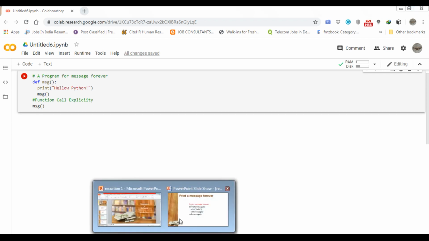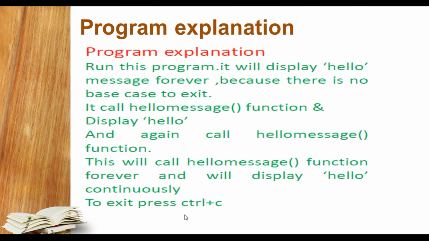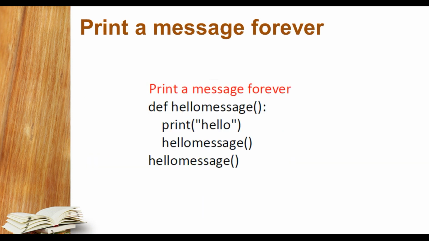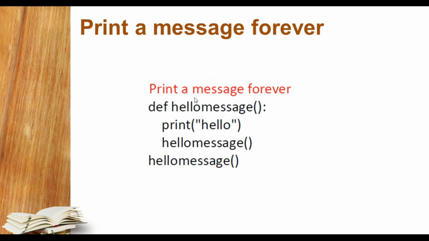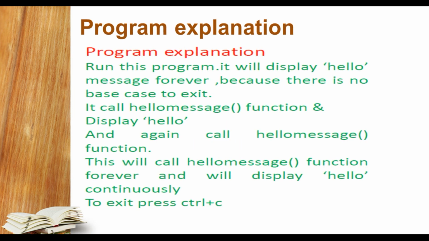Now we are talking about the program explanation. So here, students, is the hello message program explanation. A function is defined that displays hello message forever, because there is no base case. In a recursive function there should be a base case or base condition, but here I have not mentioned any kind of base condition. So it will call this function and display hello again and again. The hello message function will call itself, and this will print the hello message again and again. If you want to exit, press Ctrl C.